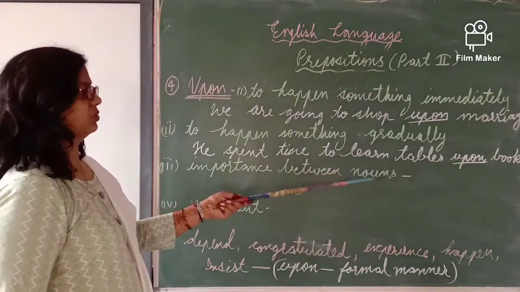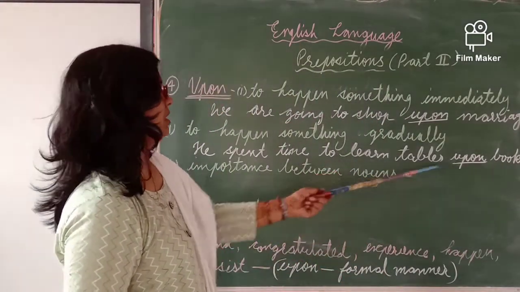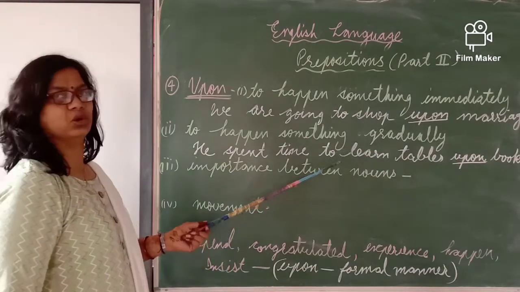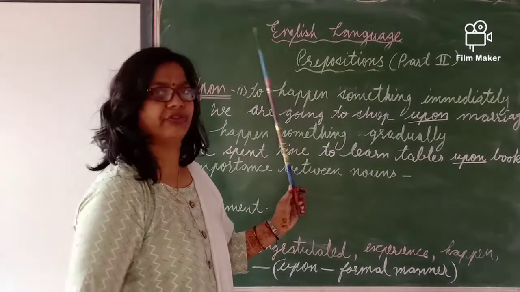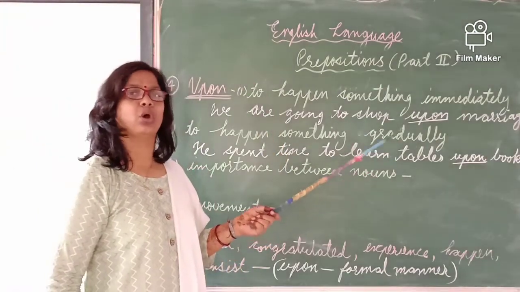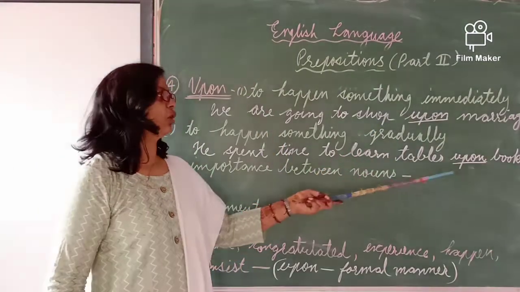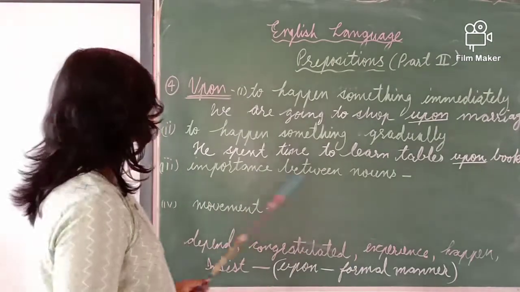The tables were written on the book, so he was gradually learning the things. So the tables are there. If the tables were there on the board on video, then it would not be the gradual verb.